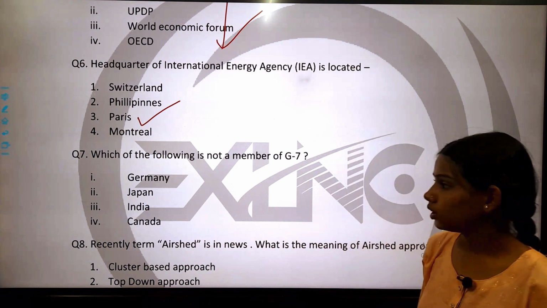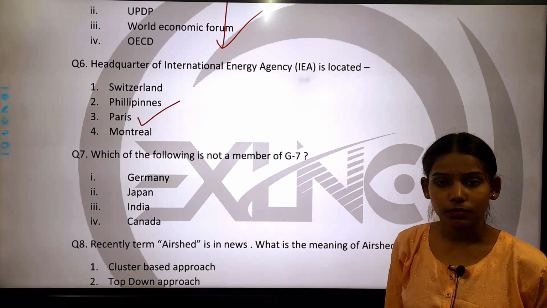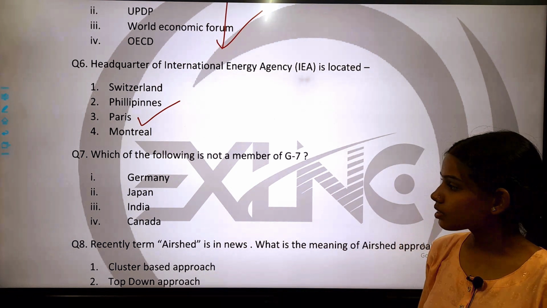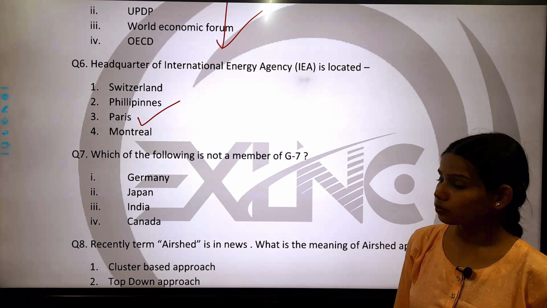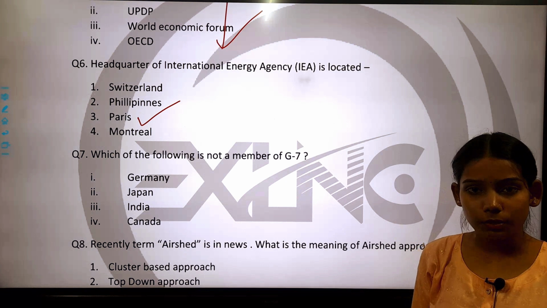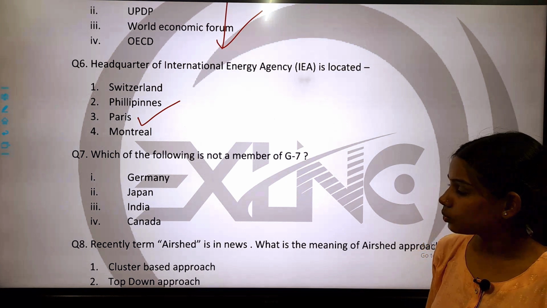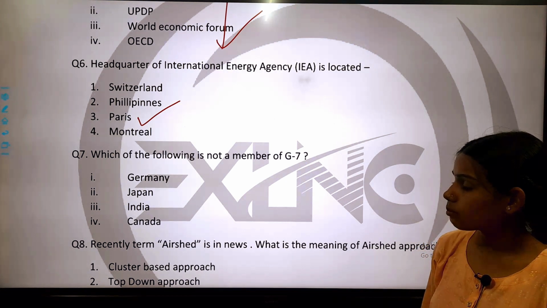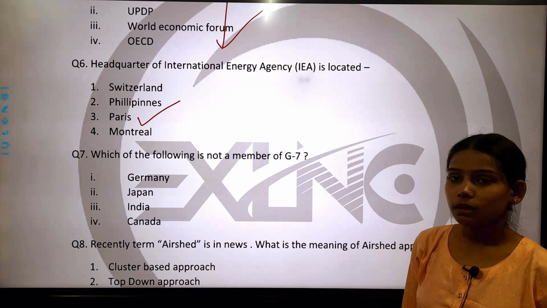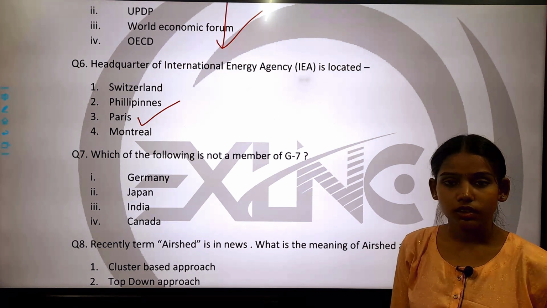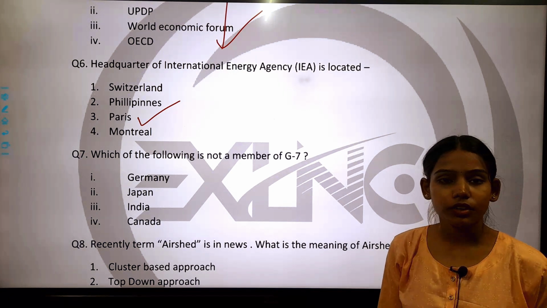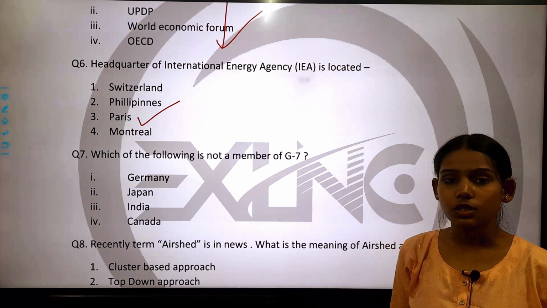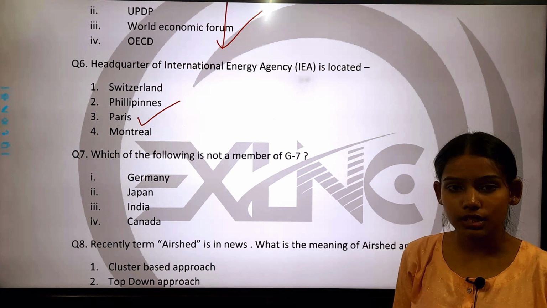Now come to question number 7. Question number 7 is, which of the following is not a member of G7? Number 1 Germany, number 2 Japan, number 3 India, number 4 Canada. So there are 4 countries given here and you have to identify which of these countries is not a member of G7.